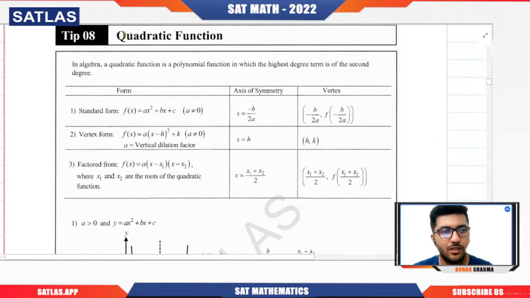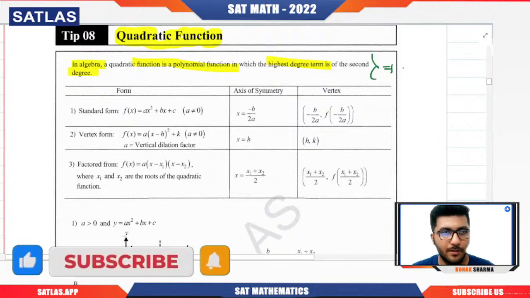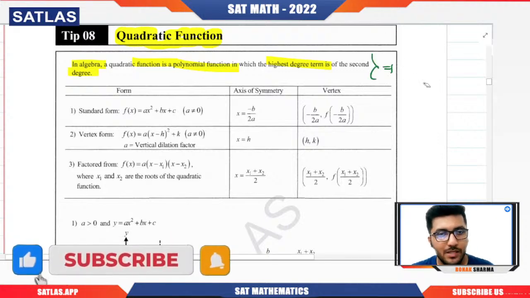So, quadratic function. In algebra, a quadratic function is nothing but a polynomial function in which the highest degree term is a second degree term, right? Basically, the highest power of the variable will be 2. This is what we mean by this particular statement.